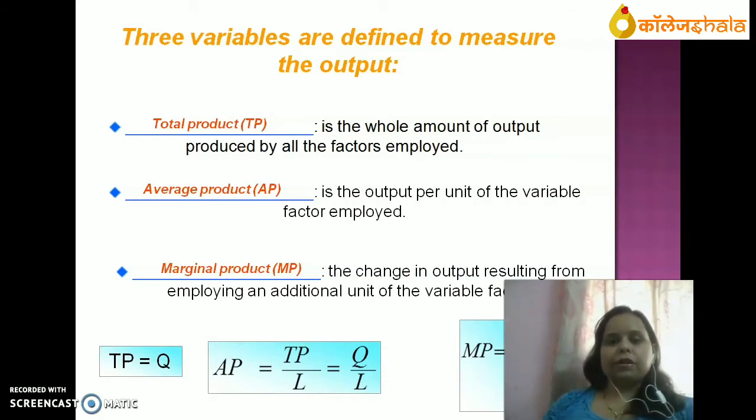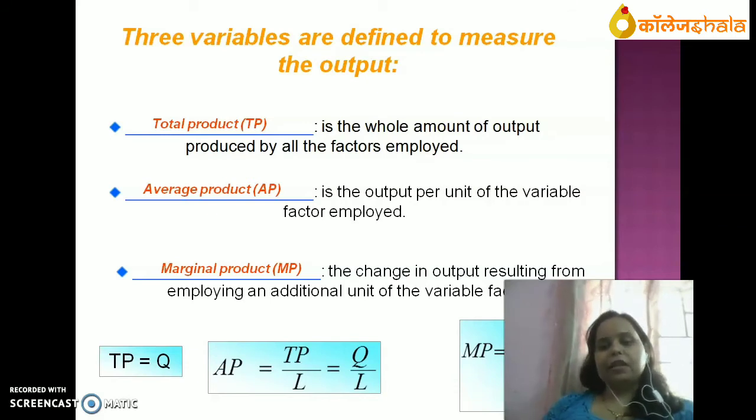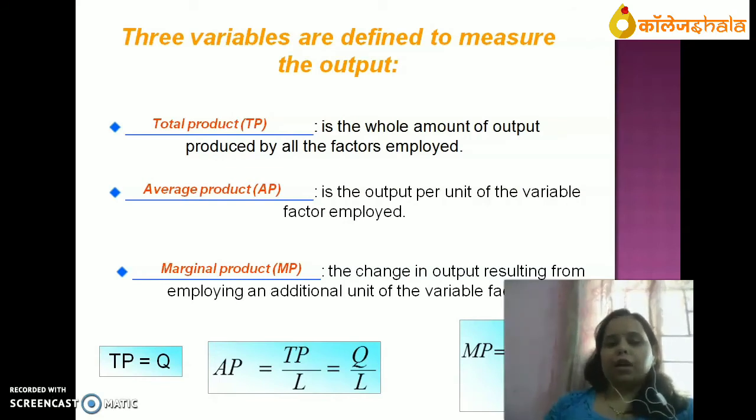What is average product? Average product is output per unit of the variable factor employed. AP is equal to TP by L. TP is the total production and L is the number of variable factor. So how can we find out AP? Formula for finding out AP is equal to TP by L. Suppose total production is 500 units and number of labor used for producing 500 units is 50. Then 500 divided by 50, that is average product.